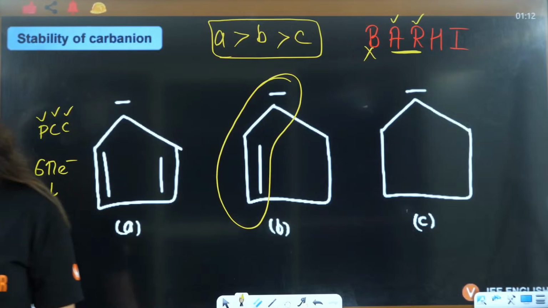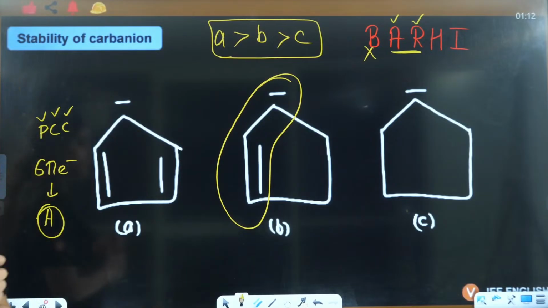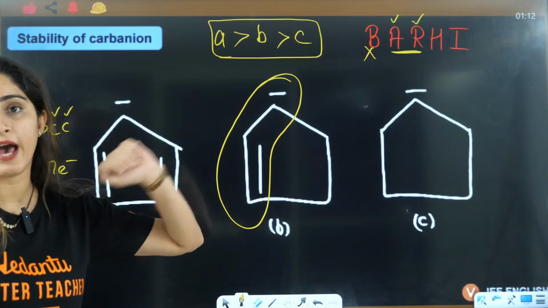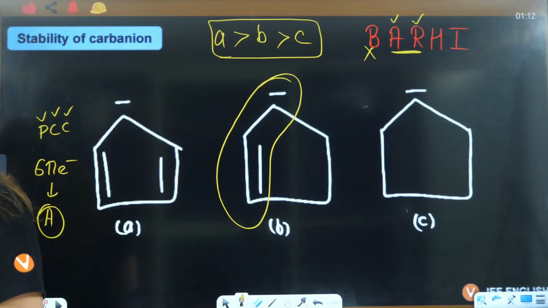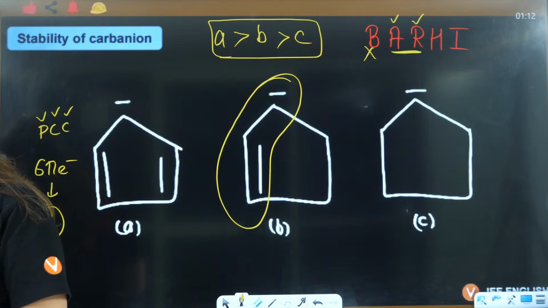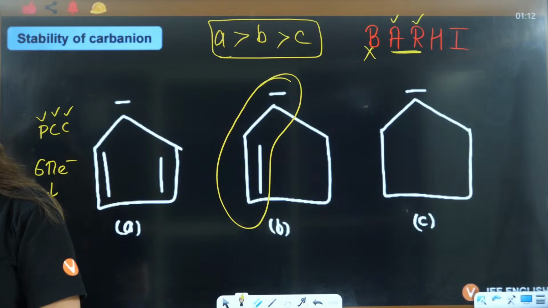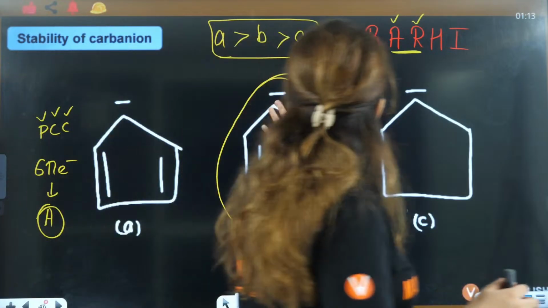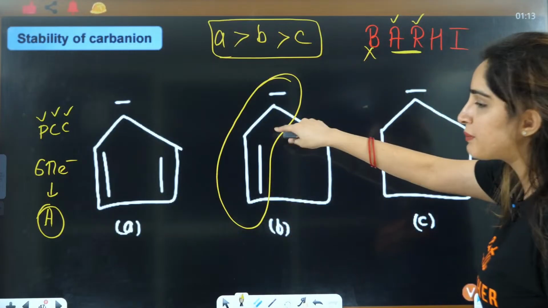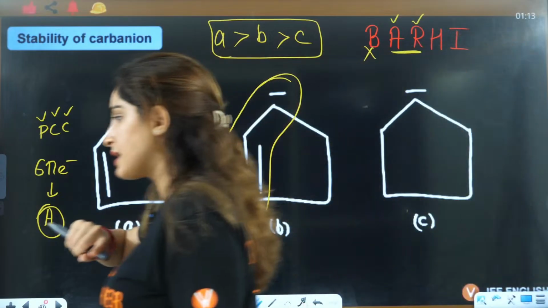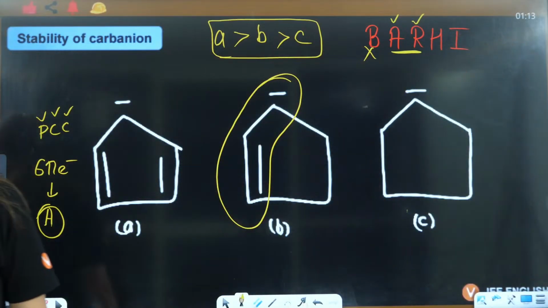Why is C more stable? Here you have resonance, there you don't have any resonance. So A, B, C is the correct answer. B is not approximately equal to C because here you have resonance, here you have no resonance. So definitely this will be more stable. Okay, everybody? Tell me.